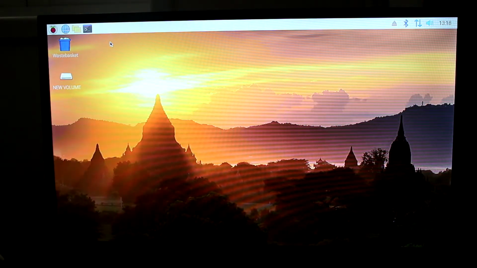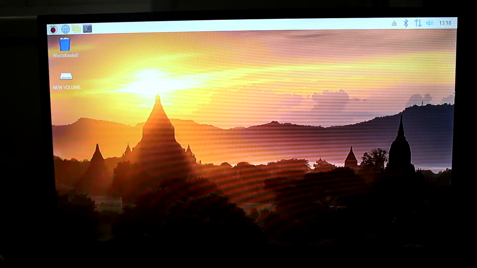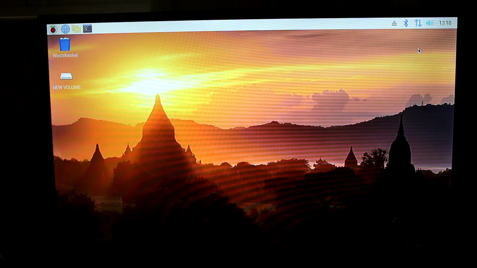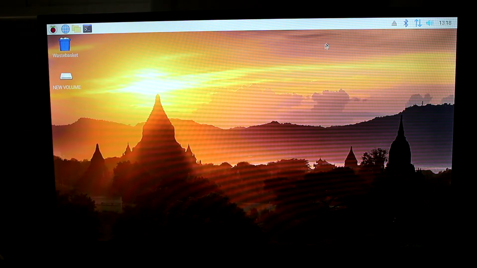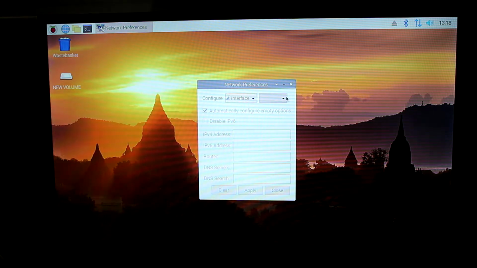Okay, so after the Raspberry Pi is finished booting up, the first thing we want to do is to configure a static IP address. So let's go to the network icon. We'll select wireless and wired network settings. We'll select interface eth0. We'll enter the following IP address. The router IP is the following. The DNS 1 is this.